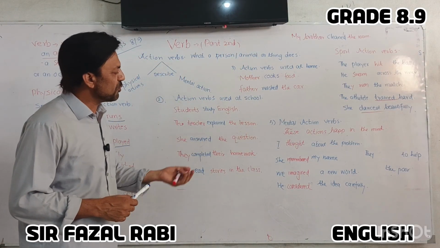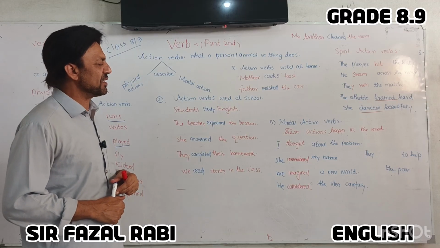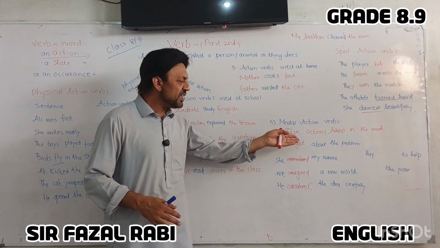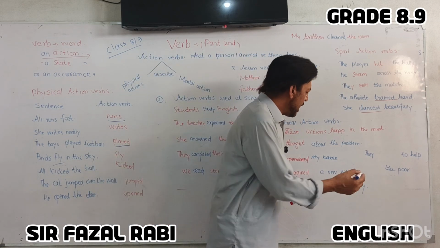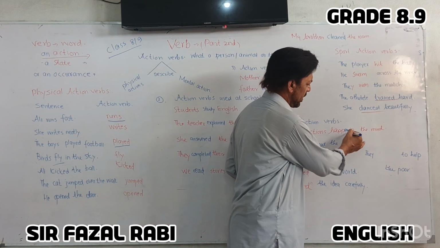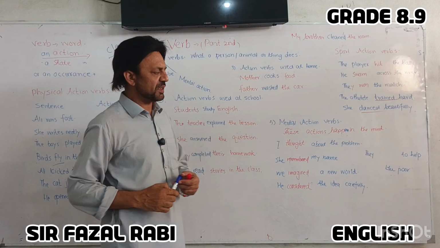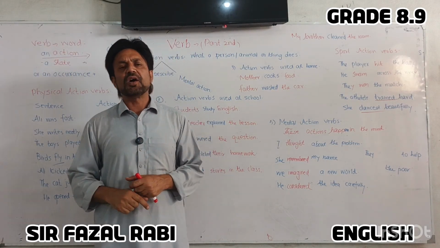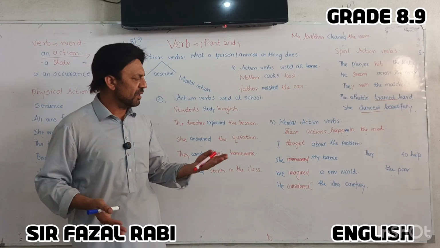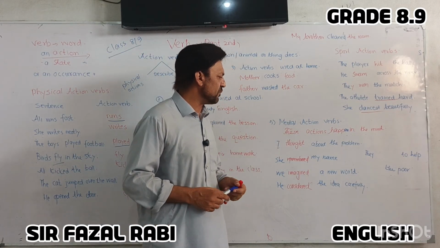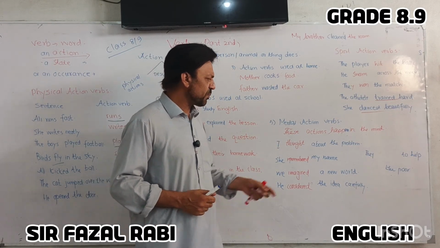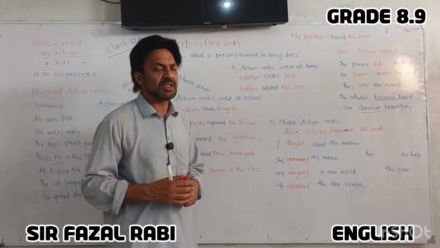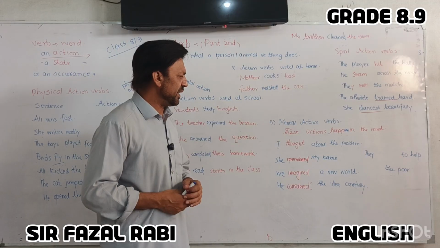Lastly, we come to the mental action verbs. Mental action, it is clear from the name. These actions happen in the mind of the person. What's going on in our mind is called mental action verbs. So these actions happen in the mind of people. That's why it's called a mental action verb.